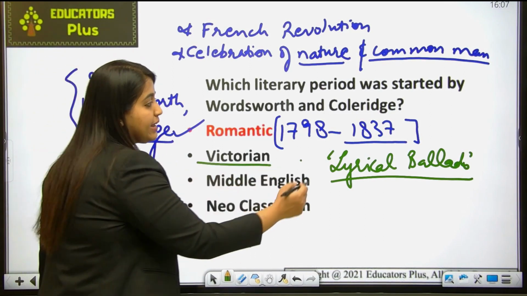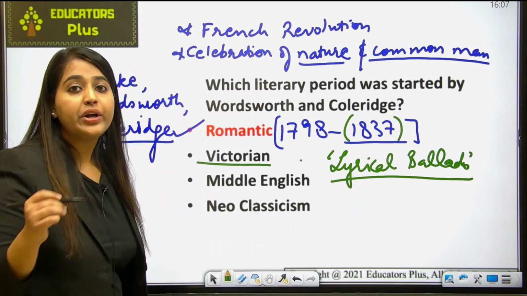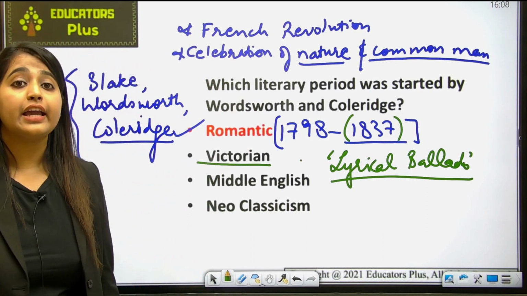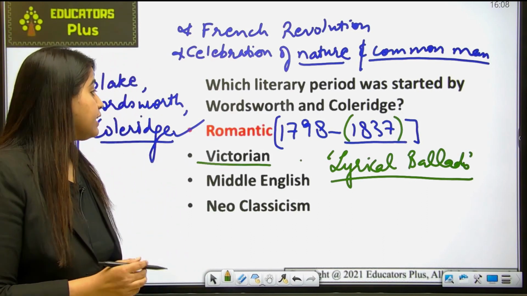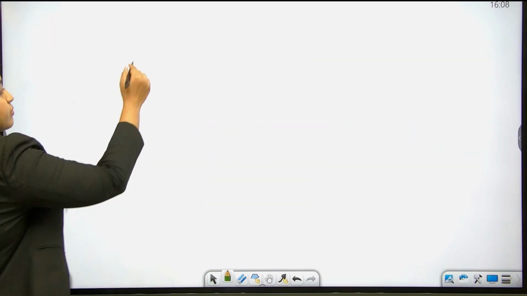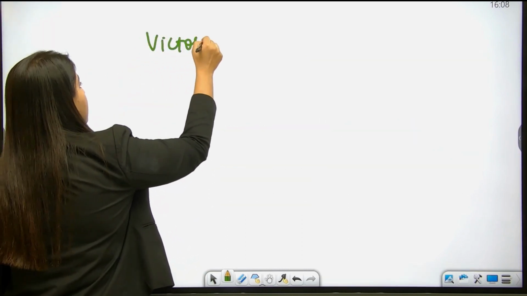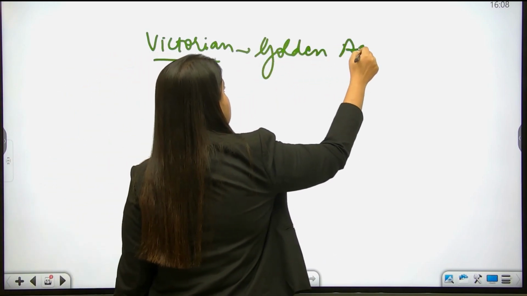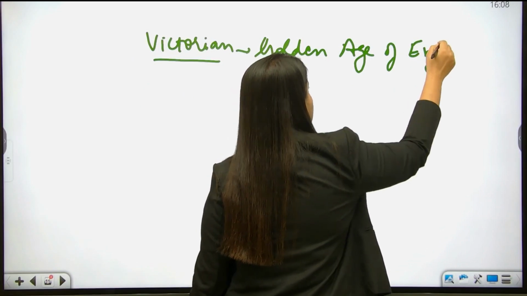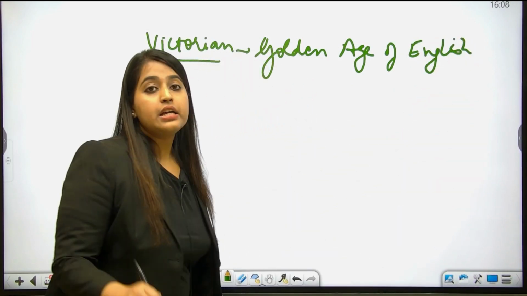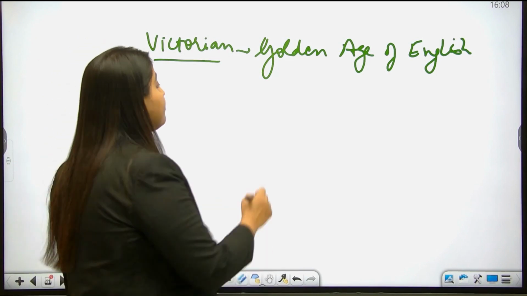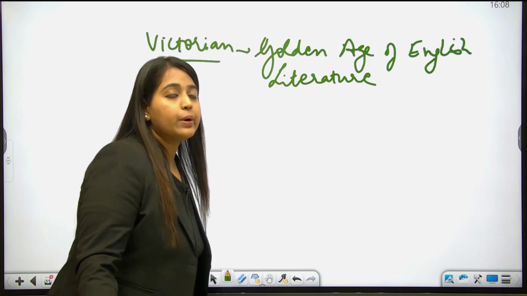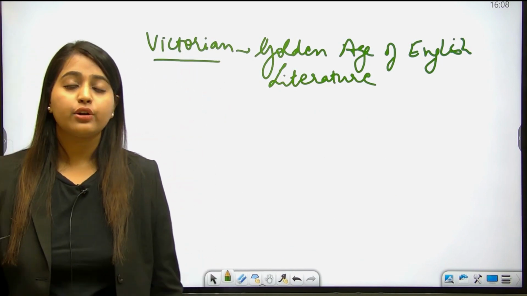Okay, so let's talk something about the Victorian age. As I told you, it began from 1837 when Queen Victoria came to the throne. Okay, so the 19th century is considered as a golden age of English literature. Victorian age is considered as the golden age of English literature. Fine. And why was it considered as a golden age? Because